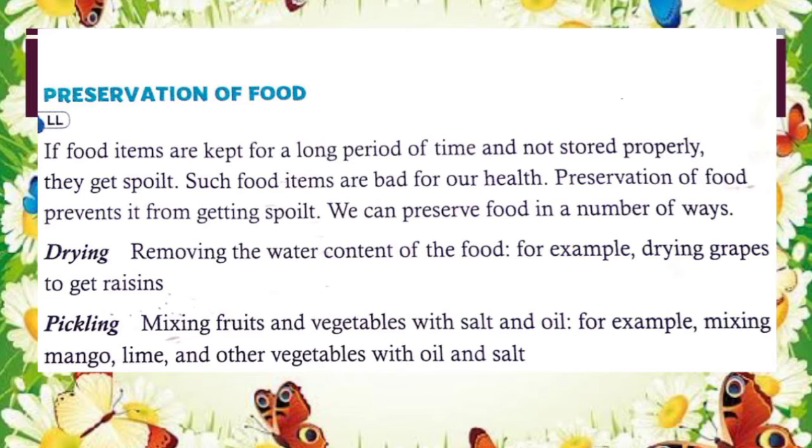pickling, mixing fruit and vegetable with salt and oil. For example, mixing mango, lime and other vegetable with oil and salt. This is one of the oldest method of preserving of food. Like in this way, we can preserve pickles and fish. Like salting preserve food by drawing water out of the food. Even it prevents bacteria growing and spoiling the food.